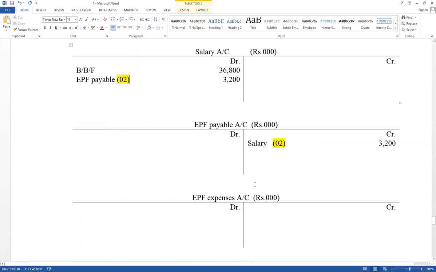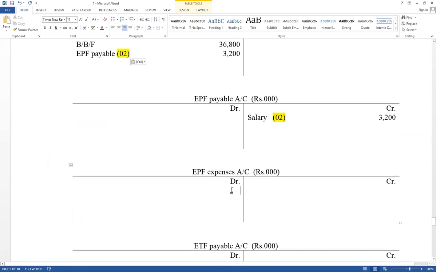Therefore, contribution of employer 4,800, EPF expense account debit and EPF payable account credit. Name of other accounts: EPF expense account debit as EPF payable, EPF payable account credit as EPF expense.